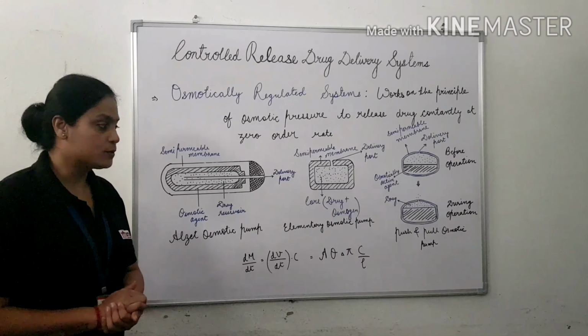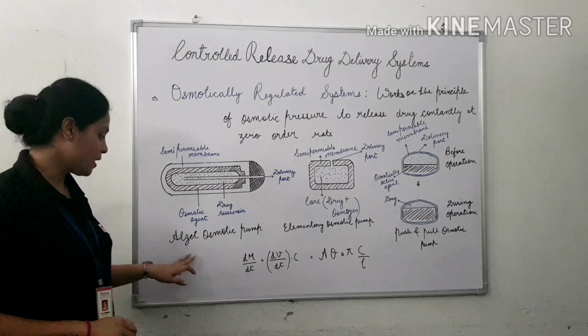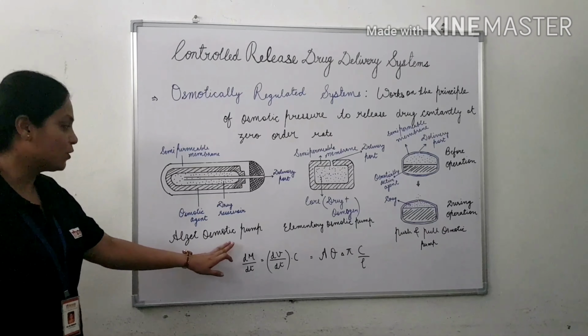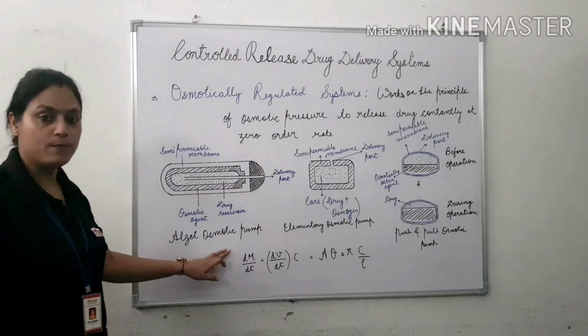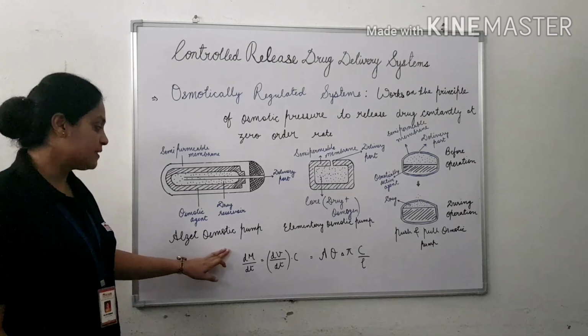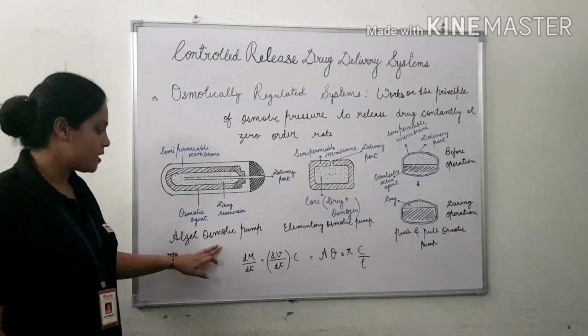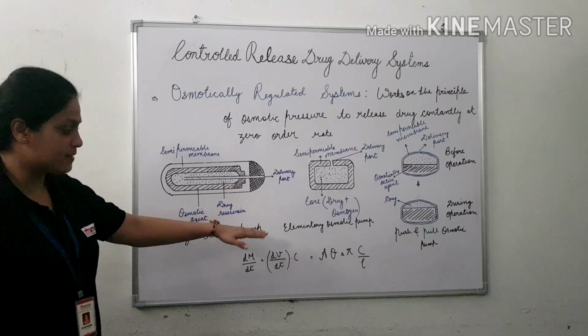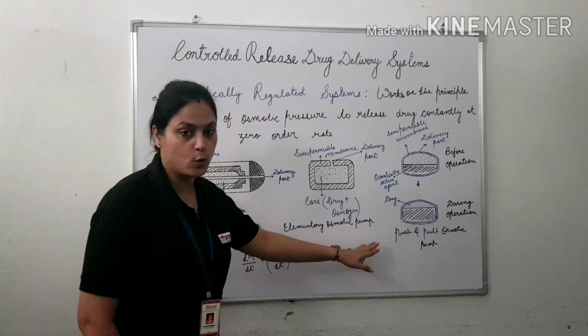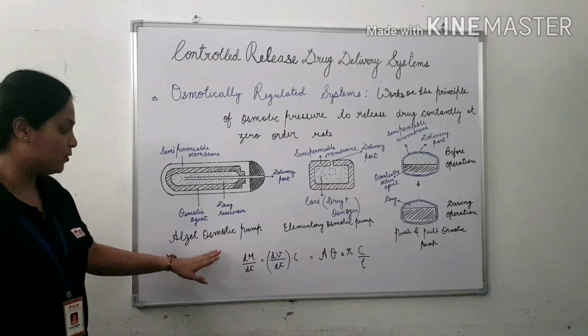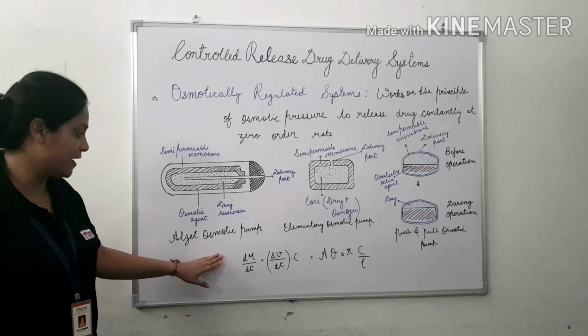Now, coming to the system. This is the Alzet mini osmotic pump. This is the pump which is implanted into the body. The oral delivery systems we will discuss later: the elementary osmotic pump and the push and pull osmotic pump. But this is the Alzet mini osmotic pump. It is an implantable device.